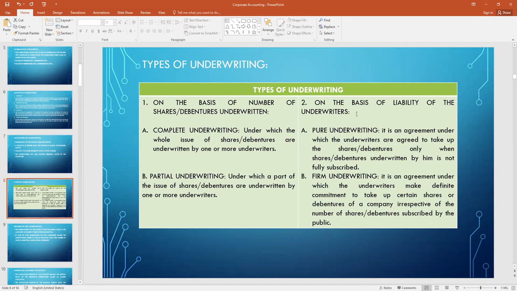On the basis of liability of underwriters, here we are having two types. One is pure underwriting, another one is firm underwriting. Pure underwriting is an agreement under which the underwriters agree to take up the shares or debentures only when the shares and debentures underwritten by them are not fully subscribed. Firm underwriting, on the other hand, is also an agreement under which the underwriters make a definite commitment to take up certain shares or debentures of a company, irrespective of the number of shares and debentures subscribed by the public.